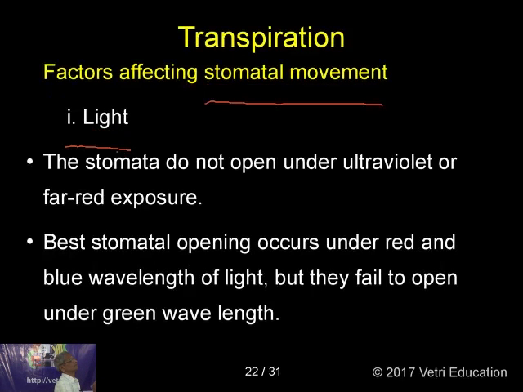So light is responsible for the stomatal movement. Second one, the stomata do not open under ultraviolet or far red exposure. Best stomatal opening occurs under red and blue wavelength of light, but they fail to open under green wavelength. So now you understand the effect of light on the stomatal movement.